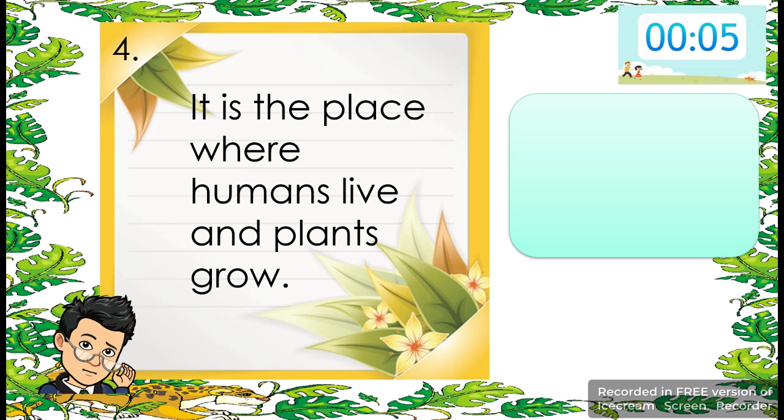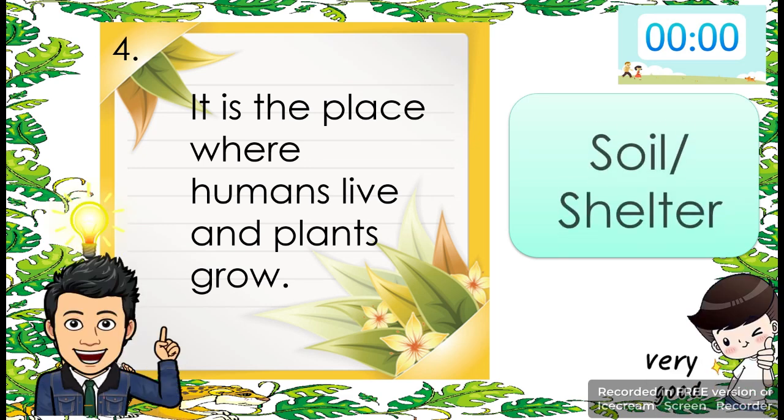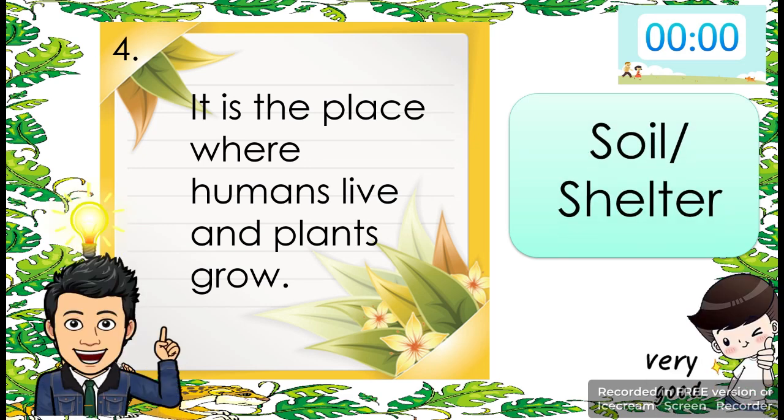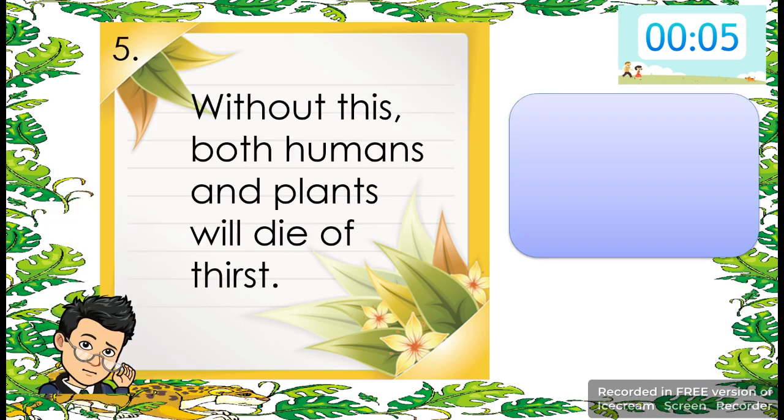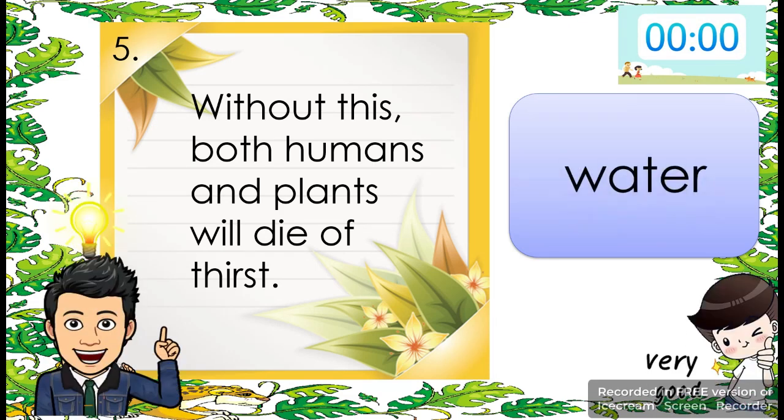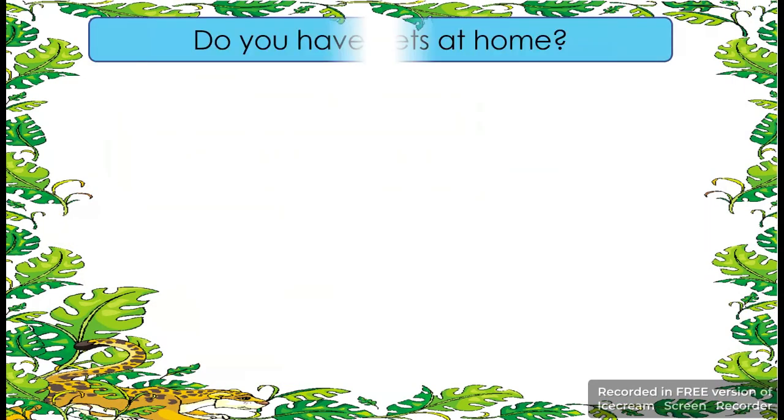Number 4. It is the place where humans live and plants grow. The answer is soil or shelter. 5. Without this, both humans and plants will die of thirst. The answer is water. Good job, kids!